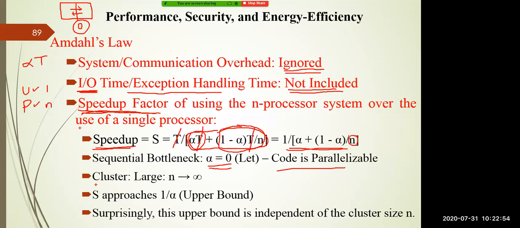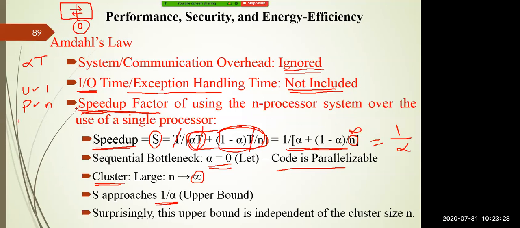If you consider a cluster, grid or cloud, this n value is very huge. That's why we represent this value by infinity. So this part tends to infinity, and the total equation relaxes to only 1 by alpha. So the speedup S is now relaxed to only 1 by alpha, as we have assumed n is a very big number, n tends to infinity.